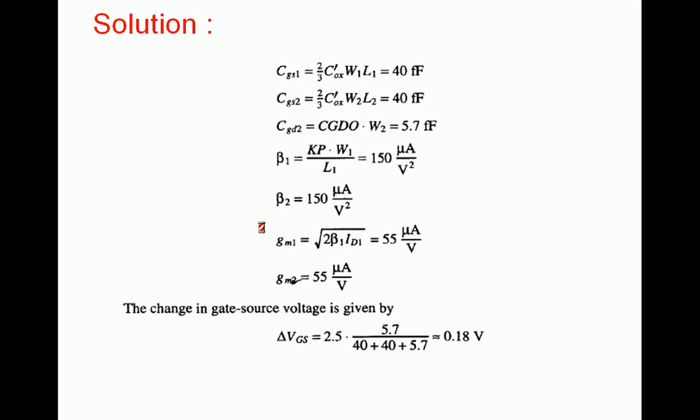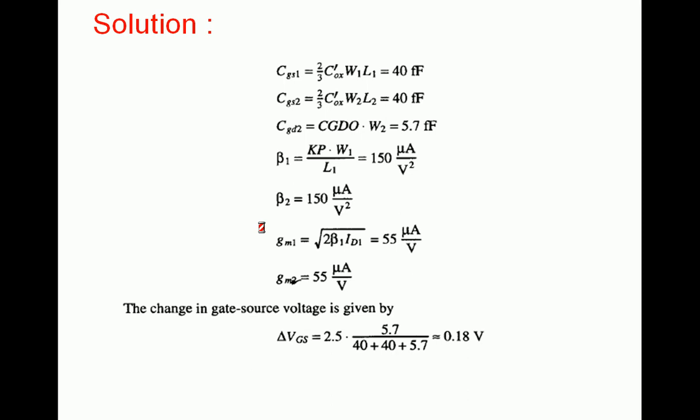CGS1, CGS2, CGD2. These are the parasitic capacitances existing in the circuit. CGS1 is 2 by 3 COX dash W1 L1, and these are standard values. If you read about capacitances in MOS transistors in any textbook, they will give how to calculate these capacitances: gate to source capacitance, gate to drain capacitance, like this. So the formulas for CGS1, CGS2, CGD2 are given there.